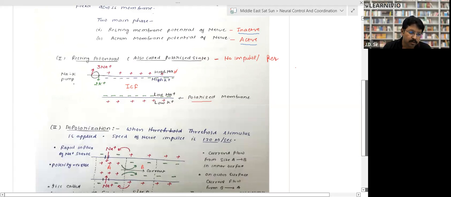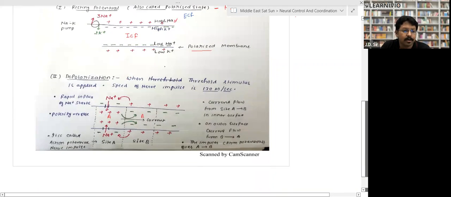So what happened? The ECF, the outer part, I have told you that the outer part is ECF and the internal part is ICF. This pump pushes out 3 sodium ions outside and in return takes 2 potassium ions. By this way, there is more positive charge on the external surface in ECF, right? More positive charge in ECF and less positive charge in ICF. Hence, comparatively, the outer membrane has positive charge and the inner membrane has negative charge, right? This is called the polarized state of the membrane, right? So resting potential is also called the polarized state.